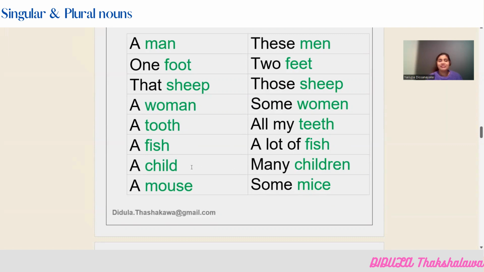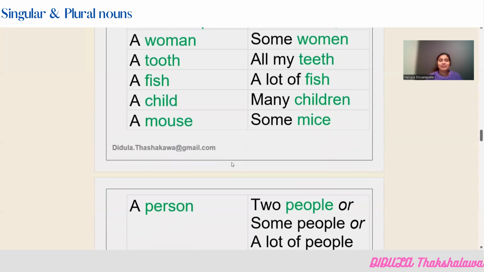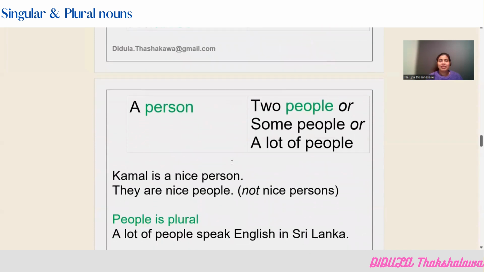A child, many children. So now you can see here this word has been changed completely. Many. Many means more than one. Many children. A mouse, some mice. So now these kind of words also there in English. So basically, when you want to convert it into plural, there are some rules that you have to remember. So this is another rule. So now I can give you one more example here.